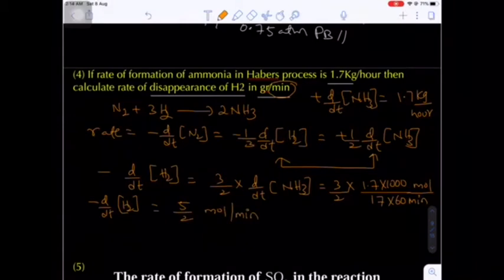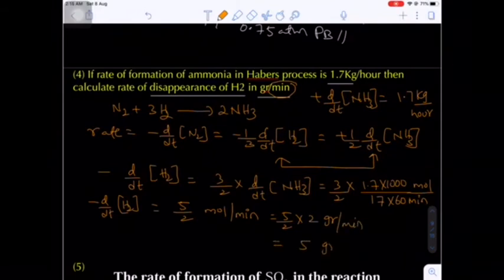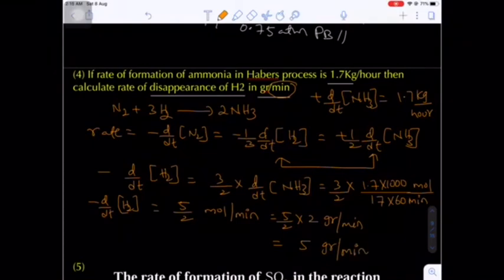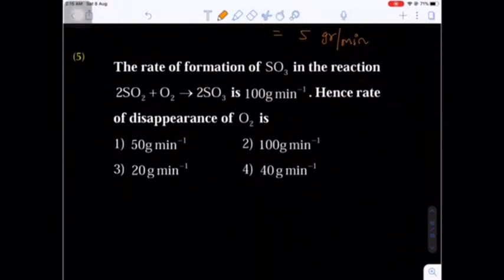But in the final answer there should be gram per minute. So immediately 1 mole of hydrogen will be 2 grams. So that's why multiply with the molar mass per minute. Okay, so final answer will be 5 gram per minute. This is very important. Once again I am telling here, the 3/2 ratio is a moles ratio, not the weight ratio. So that's why we have to convert the weight of the substance into moles of the substance. Are you getting my point?